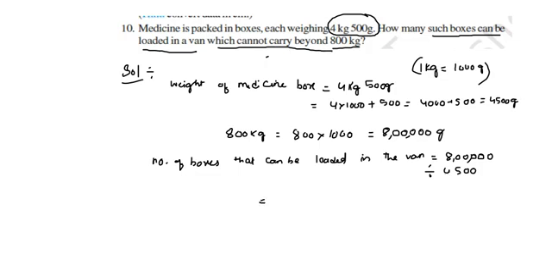Now here we need to divide this one, 4500.